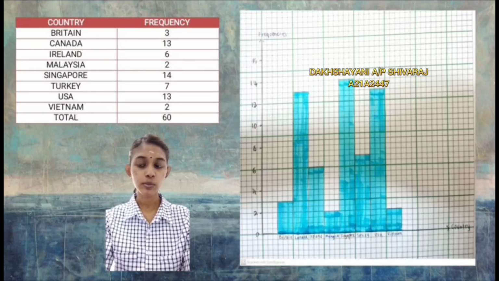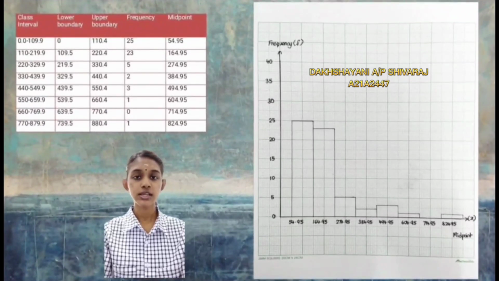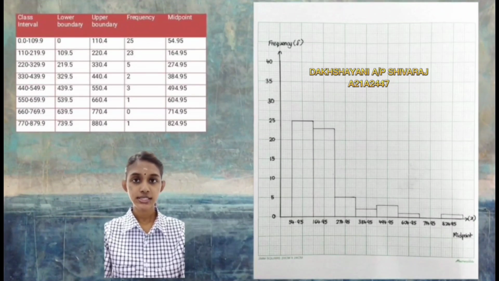Meanwhile, frequency for Britain is 3, Italy is 6, and Turkey is 7. Lastly, I am going to present the histogram graph for numerical data. Table 1 illustrates the weight label as midpoint by classifying in terms of class. From this histogram, we can see that the last 2 classes have the same frequency and the highest frequency is at the midpoint of 54.95.